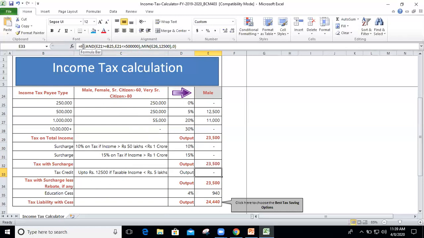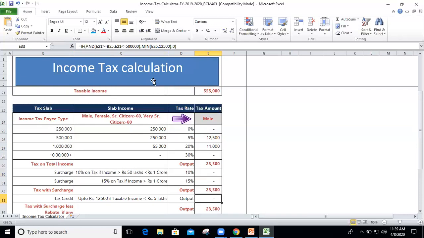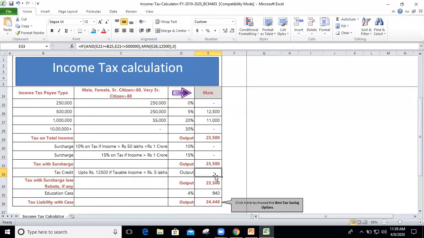So once again, it is IF and MIN: E21 minus B25, where E21 means my taxable income is greater than or equal to B25, the minimum tax amount, and the minimum of E26 and 12,500. So we can get a relief here, but it is not applicable here, so we are getting the 0 amount. So the output is E32 minus the surcharge or relief, that is 23,500.